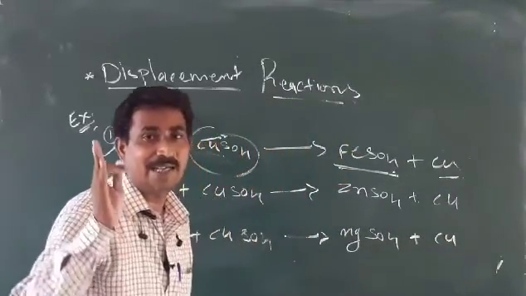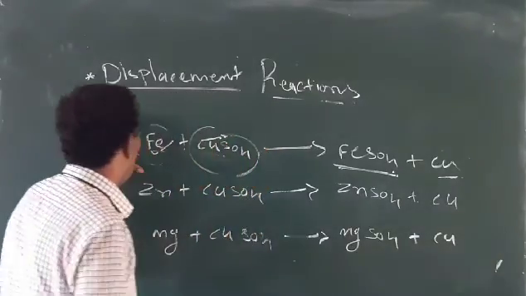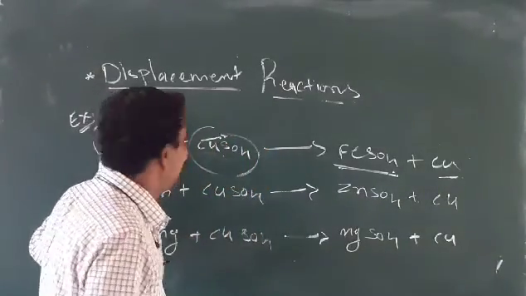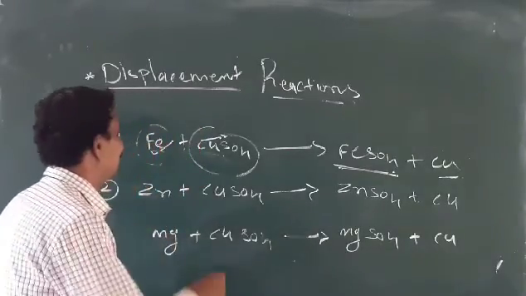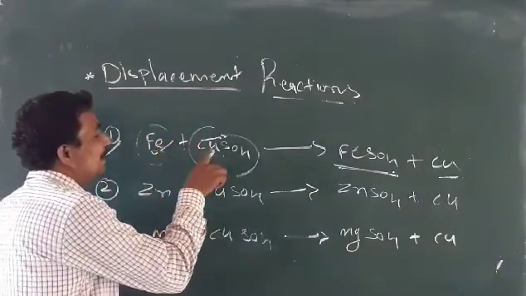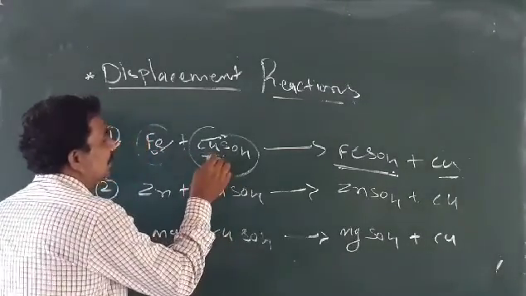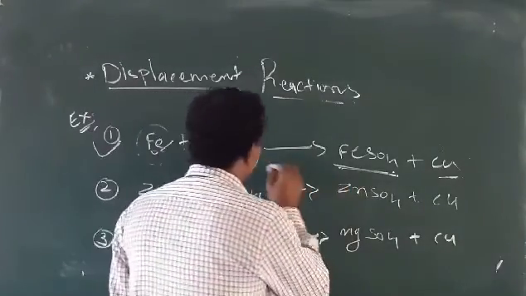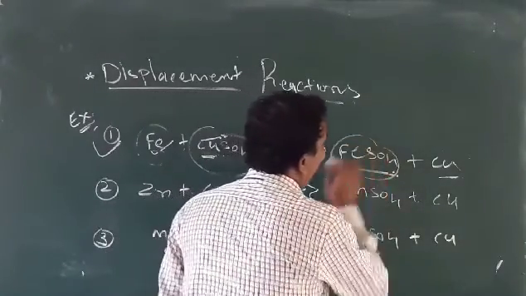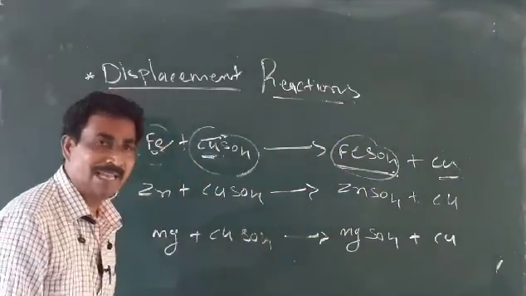Learn this properly and observe it properly. Iron is an active metal and Cu is a less active metal. When iron acts on CuSO4, iron takes copper's place and copper is displaced, forming FeSO4.